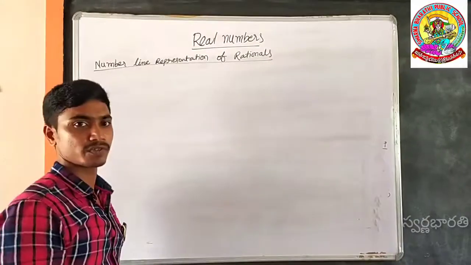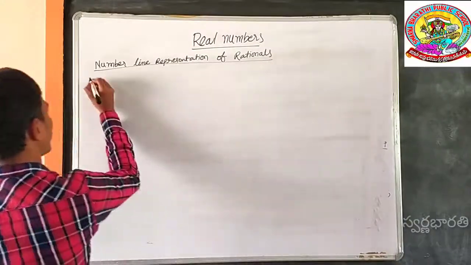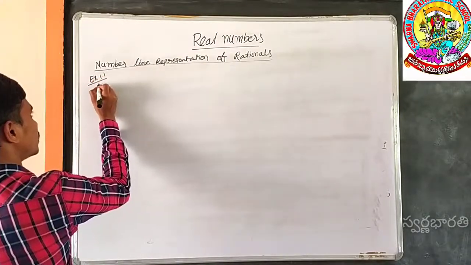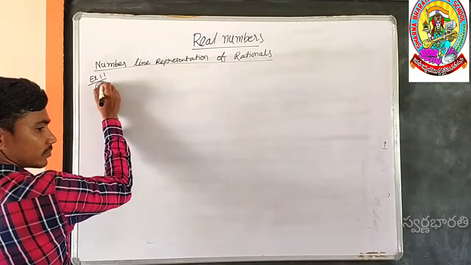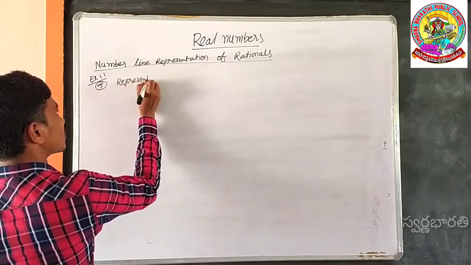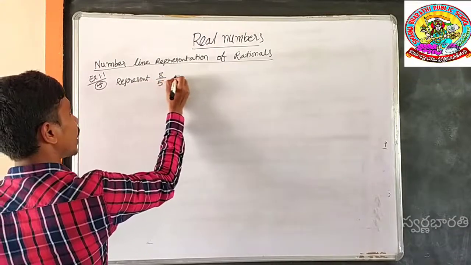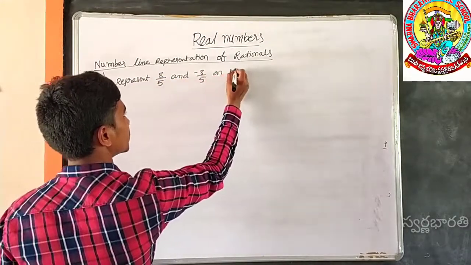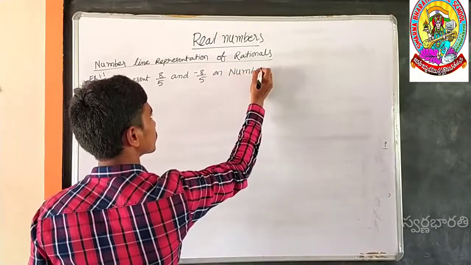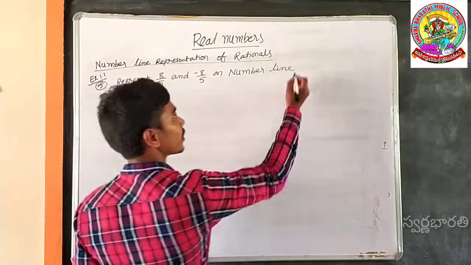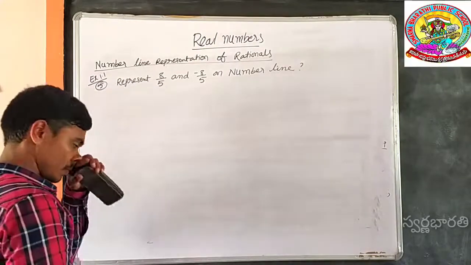Number line representation of rationals. I will explain this concept by using the exercise 1.1 fifth sum. Represent 8 by 5 and minus 8 by 5 on the number line.